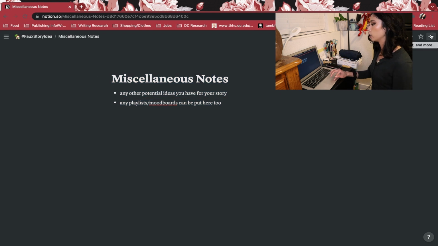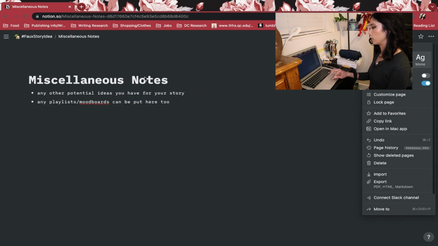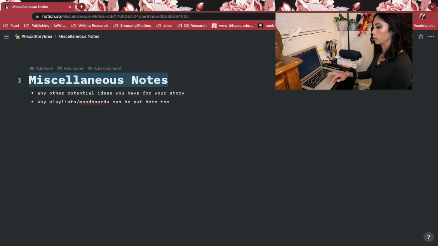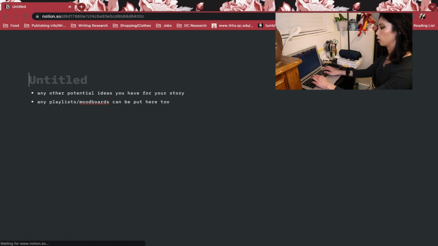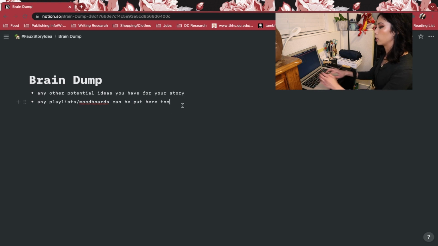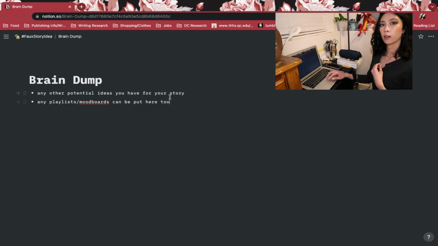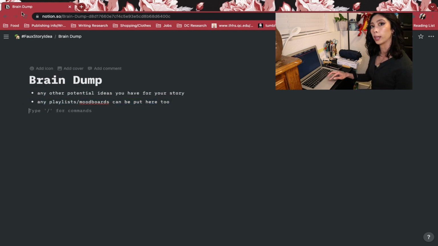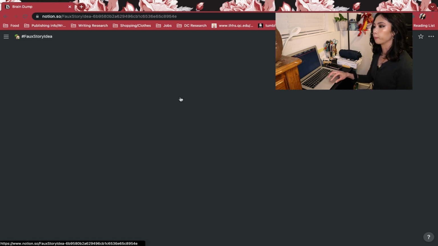Much like this little topic here for miscellaneous notes, you could also have an idea block, which is just a fun little place to put random ideas you thought of, but you're not sure where you want to put it, or where it fits, or if it's going to fit in at all. So you could have a brain dump, and other ideas you have for your story. Again, lists to your Pinterest boards, all that fun stuff. But that is basically how I plan every major WIP of mine from beginning to end, with revisions involved.